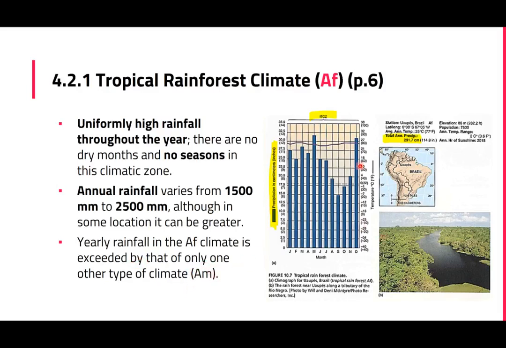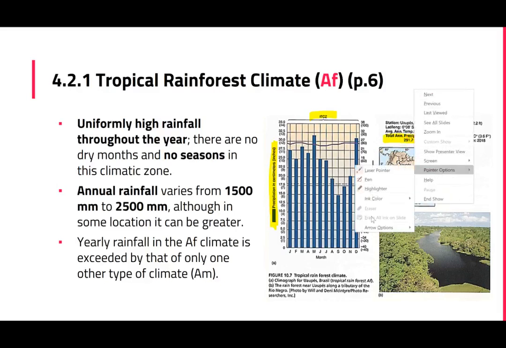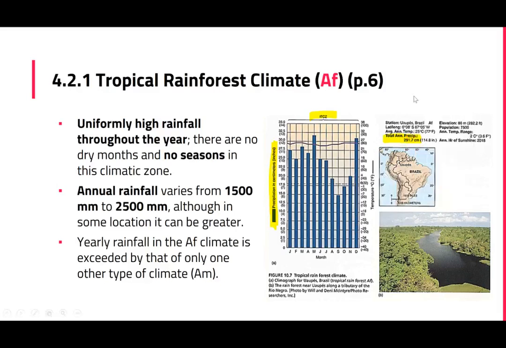Okay, and then in this example of Brazil, in this area, the annual precipitation is 290 cm, which is 2,900 mm. So it's really high as well. Okay, so this is considered high.